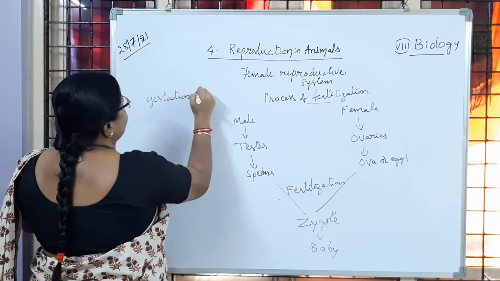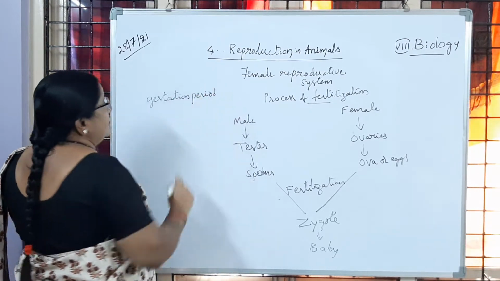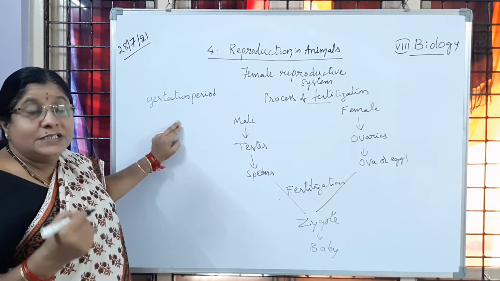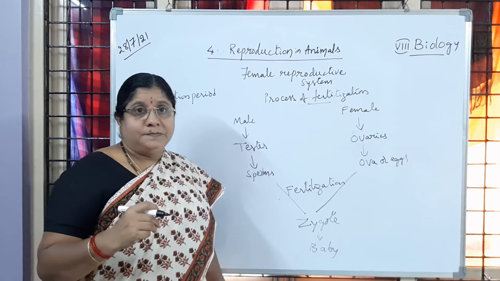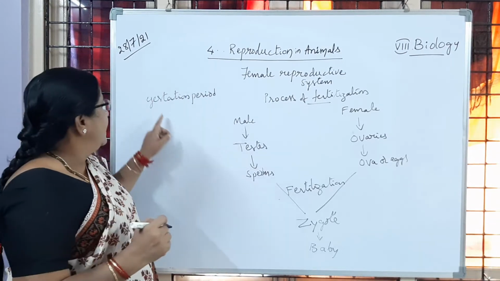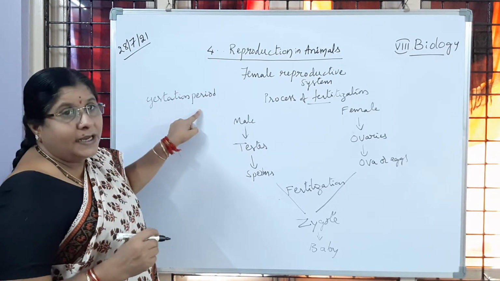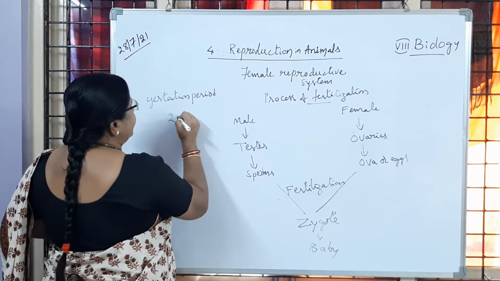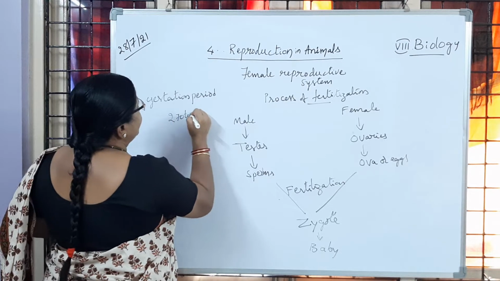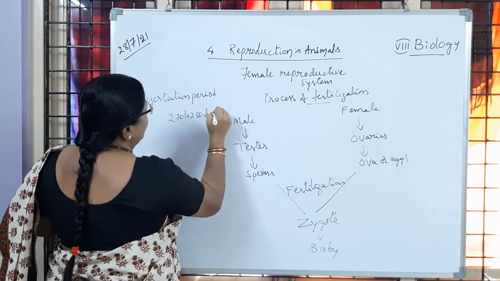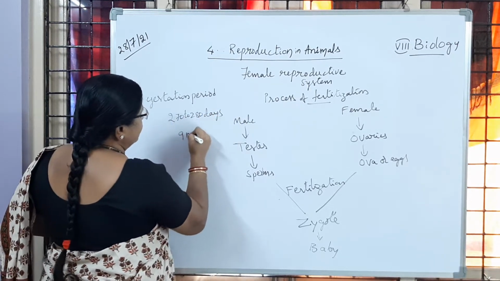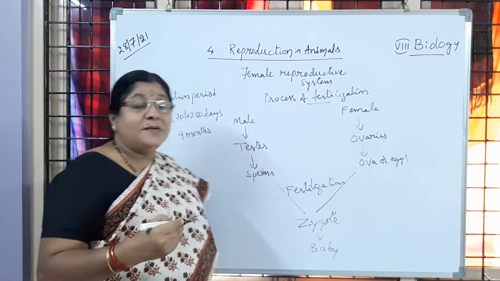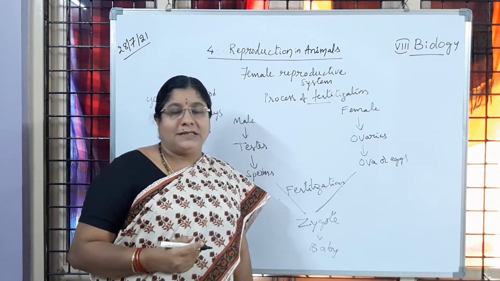The development of zygote into the baby inside the uterus of the female reproductive system is called the gestation period. How many days? 270 to 280 days, or 9 months. So the baby is developing in the mother's womb for 9 months.